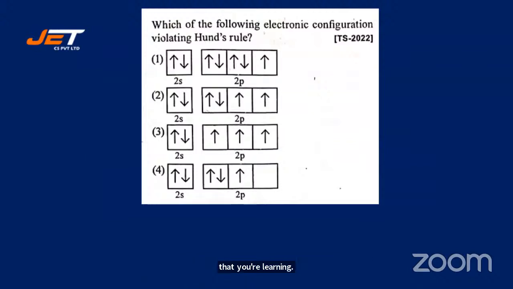Okay, look at the configurations here. What does Hund's rule say? Pairing up is not possible until all are filled. Also, that pairing up should be in opposite spin. That's fine.